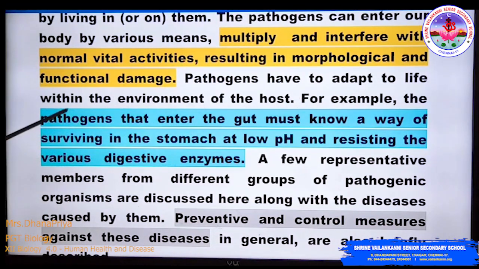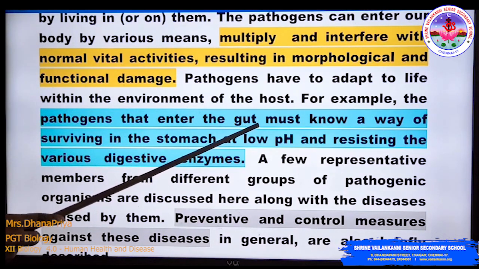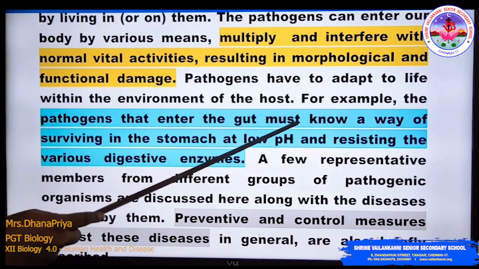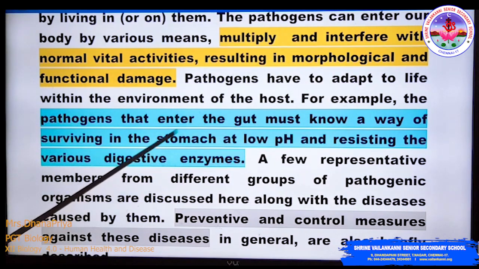Pathogens have to adapt to the environment within the host, right? So for example, when a pathogen enters the gut, what is the gut? The digestive tract. So it must know a way of surviving in the stomach at low pH and resisting the various digestive enzymes. A few representative members from different groups of pathogenic organisms are discussed along with the disease.